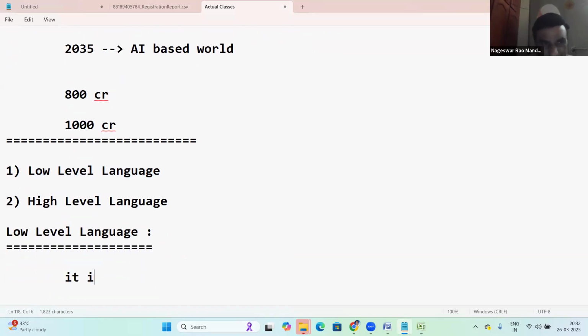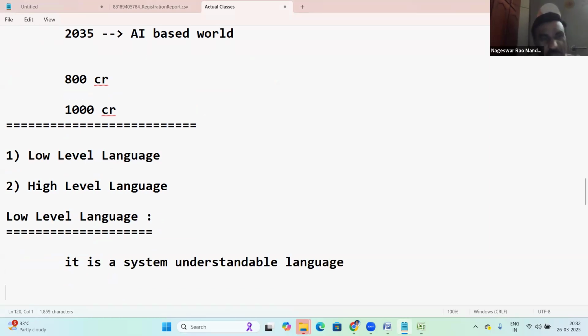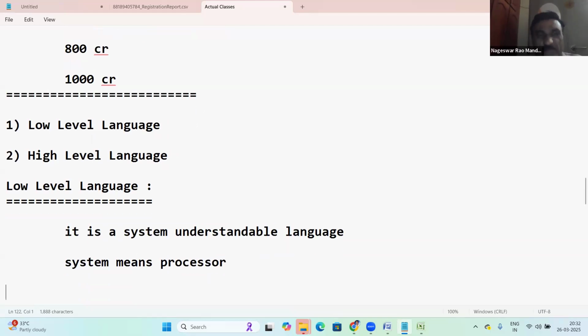It is a system understandable language, right? Here, what is the system? System means your computer. Here system means the processor. So what are processors like?